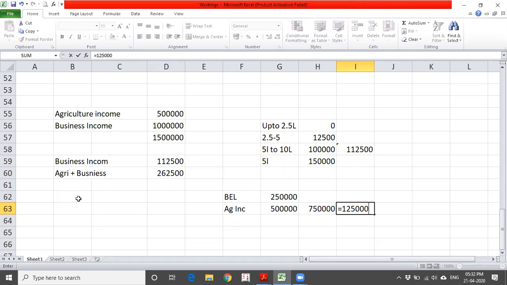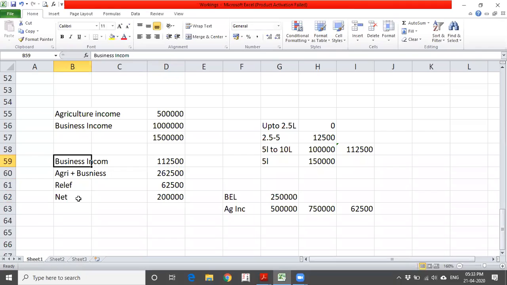Balance 2.5 lakhs, it is 50,000, that is 2.5 into 20%. So 62,500 will be allowed as a relief. Net payable is this minus this, 2 lakhs.